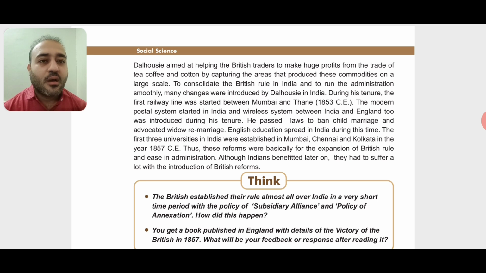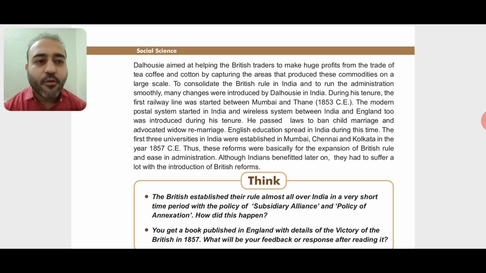We feel that the Britishers were very good, that they started so many things for India, but actually the answer to this is no. All these things were not started for the betterment of the Indians. They were actually started for the Britishers' own benefit. They wanted to improve their trade and their management, so they started all these things in India. Then later on, he passed laws to ban child marriage and advocated widow remarriage.